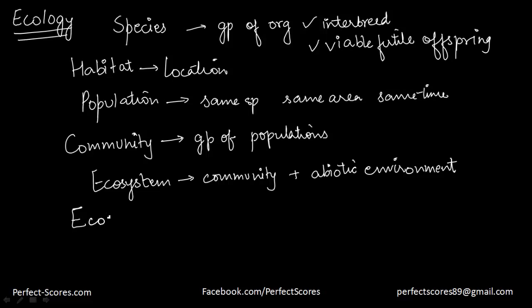And the sum total of everything is ecology, which refers to the study of relationships between living organisms and between living organisms and their environment. So that is the definition of the word ecology. Now there are two kinds of organisms that we are going to discuss, and these two types of organisms are autotrophs and heterotrophs.